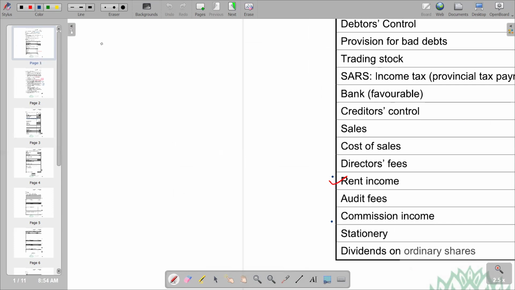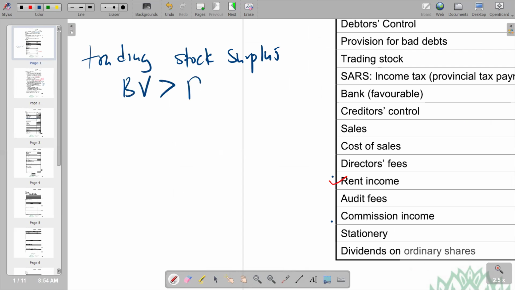So you have to check if there is trading stock surplus. Remember, trading stock surplus occurs when the book value is greater than the physical stock count figure. So when you have such a scenario, it means it's trading stock surplus.